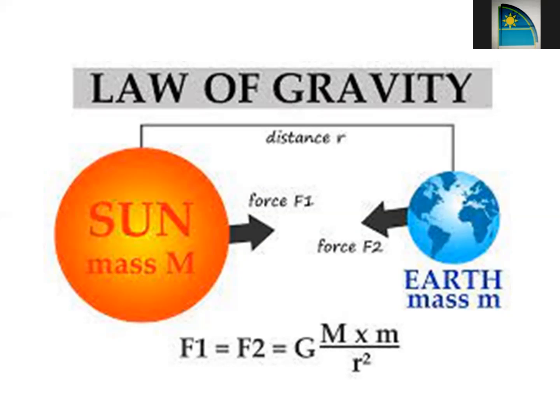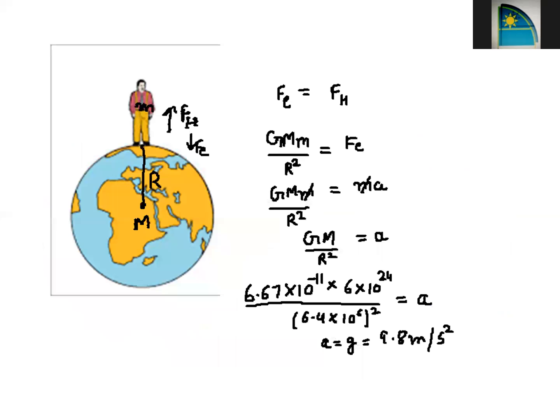Let's move further and look into the force of gravity. We will understand this by taking the example of the earth and a human being. So the earth pulls us with a force, let's say Fe, and the human pulls the earth with a force, let's say Fh. Actually speaking, the extent of force is the same: the force by which the earth pulls us and the force by which we pull the earth.